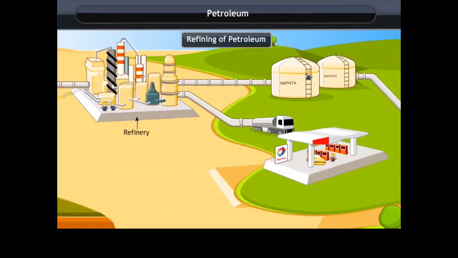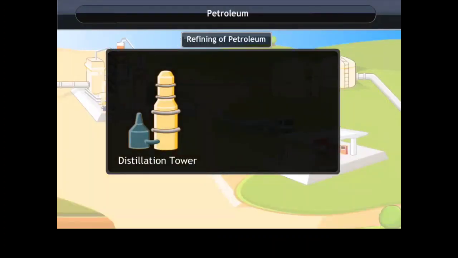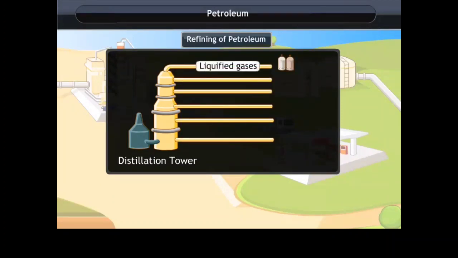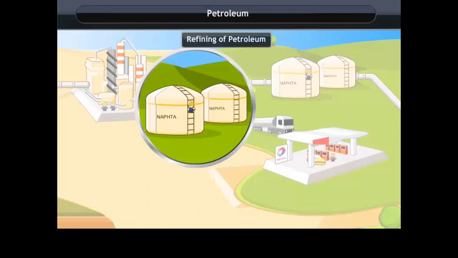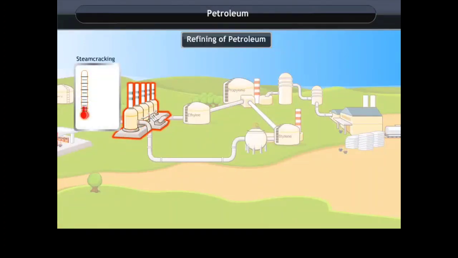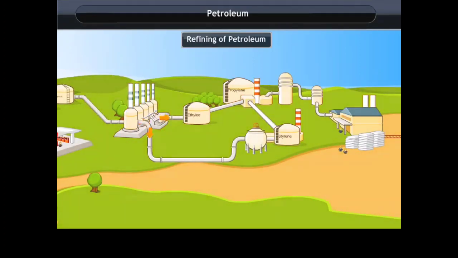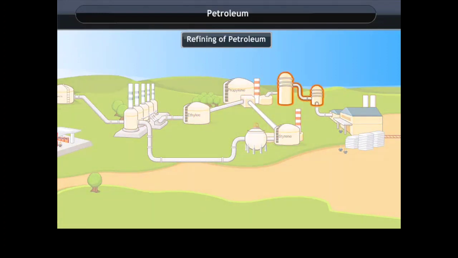Crude oil is heated in a distillation tower to produce liquefied gases. Heavy distillates include naphtha and light distillates include petrol for cars, kerosene for aircraft, diesel for heavy vehicles, and heating oils, etc. Naphtha is again heated under steam cracking, which breaks it down into various products such as ethylene, propylene, styrene, etc. These products are further used in petrochemical plants for the manufacturing of plastic products.